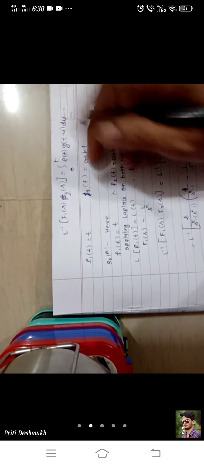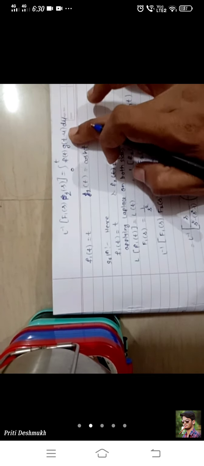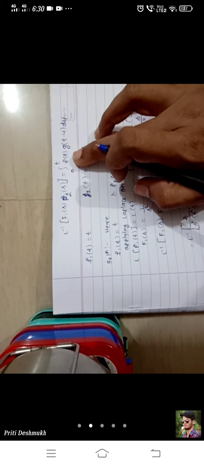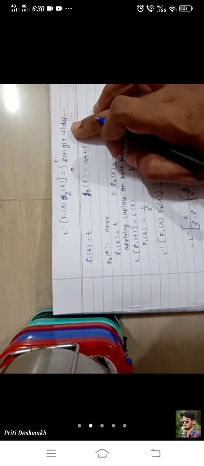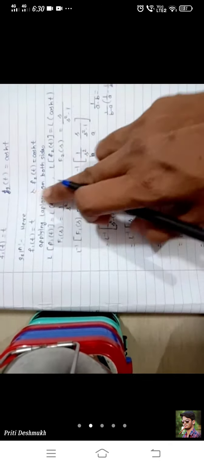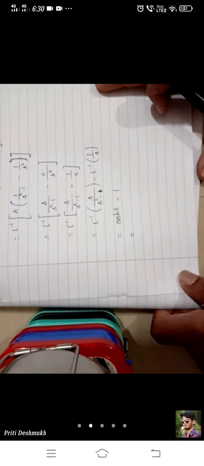Now we have to calculate this side, means integration 0 to t f of t into g of t minus u. So we solve first of all the LHS side, which is already solved by us. Then we solve the second part.